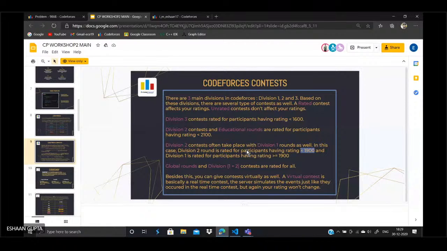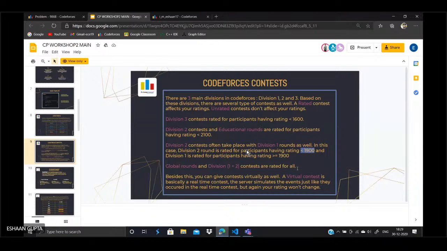Now there is also this global round, which is organized periodically during the year. Like this year it was organized 6 times. The previous year also it was organized 6 times. And these global rounds are rated for everyone, right?